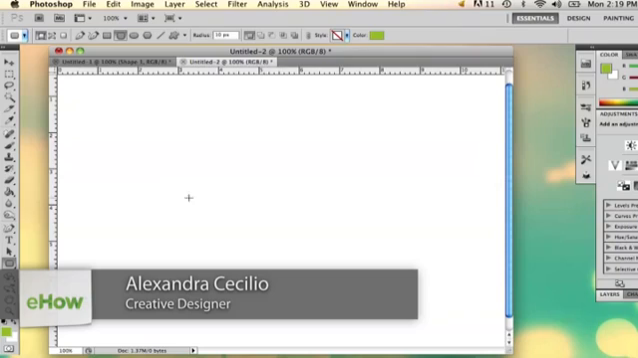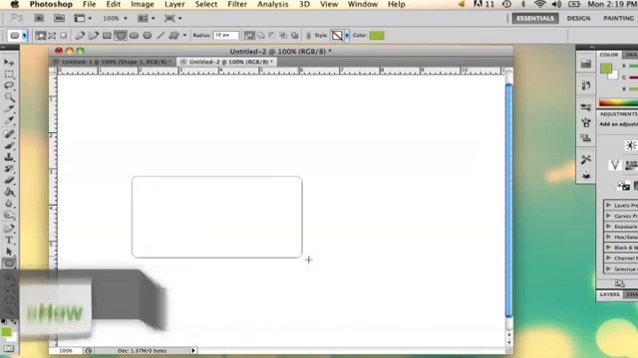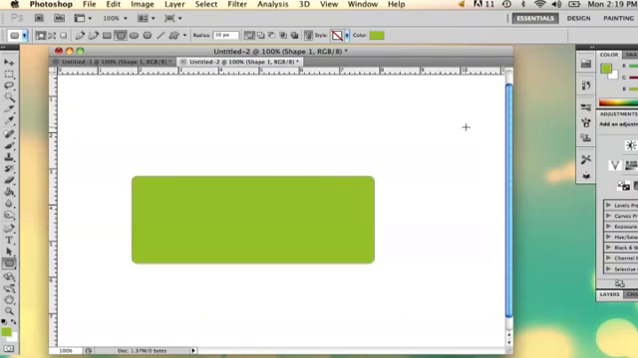My name's Alex and I'm going to show you how to change proportions in Photoshop. So I'm going to draw my shape. Now I want to transform it.